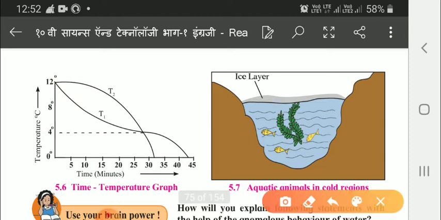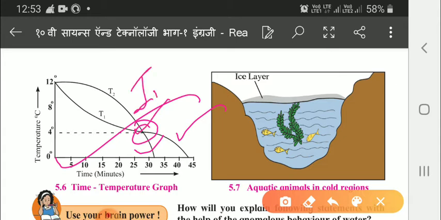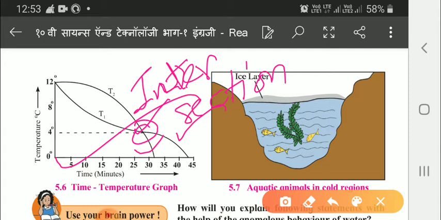This is the time temperature graph. Here you can see that T2 records temperature decreasing slowly, and for T1 it is decreasing rapidly, and this is the point of maximum density where they intersect. So this is the point of intersection. Hope you might have understood.